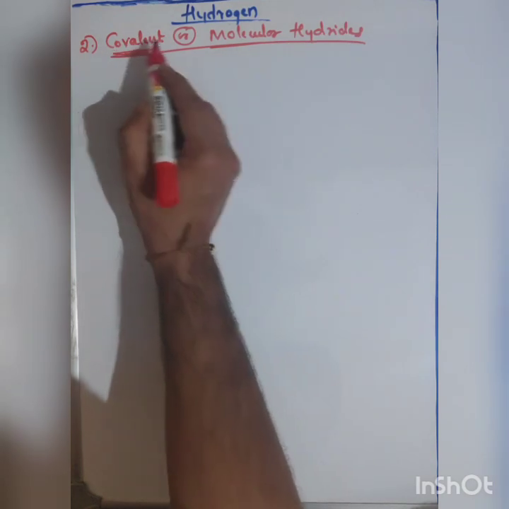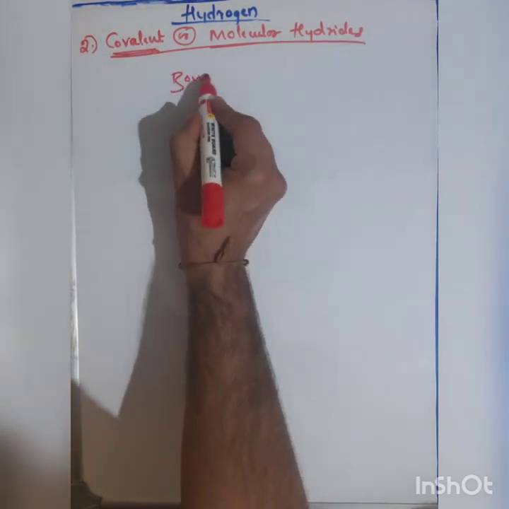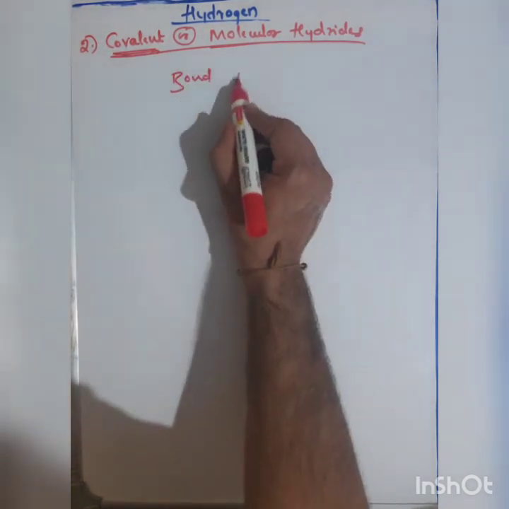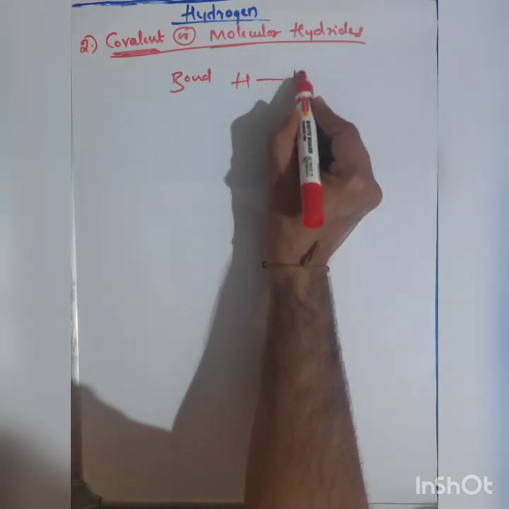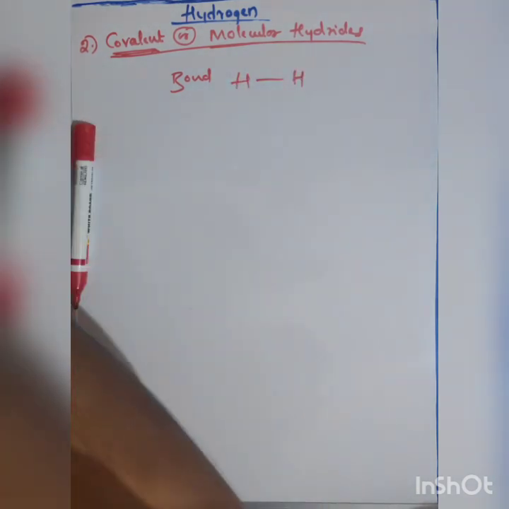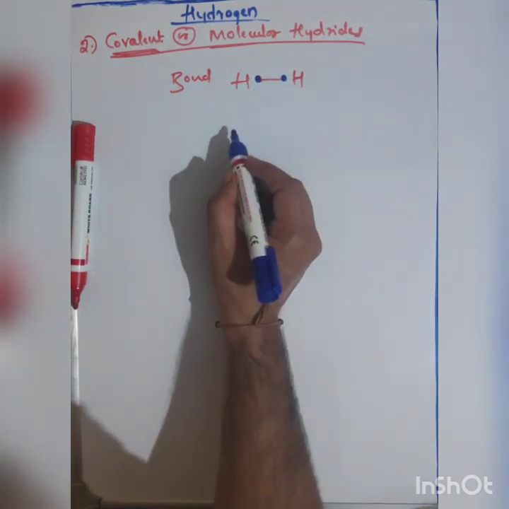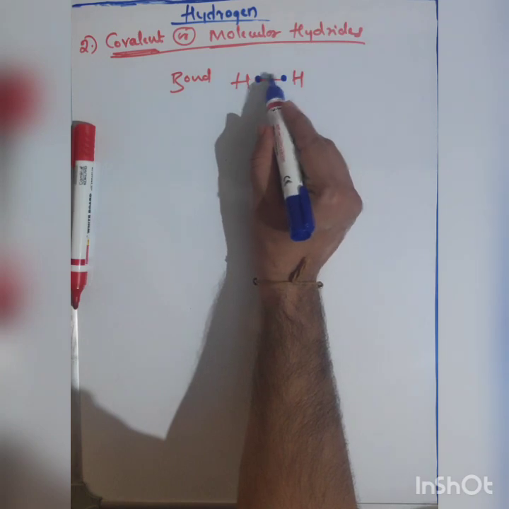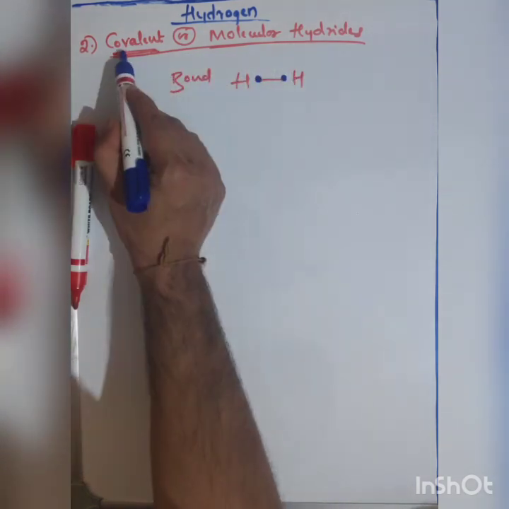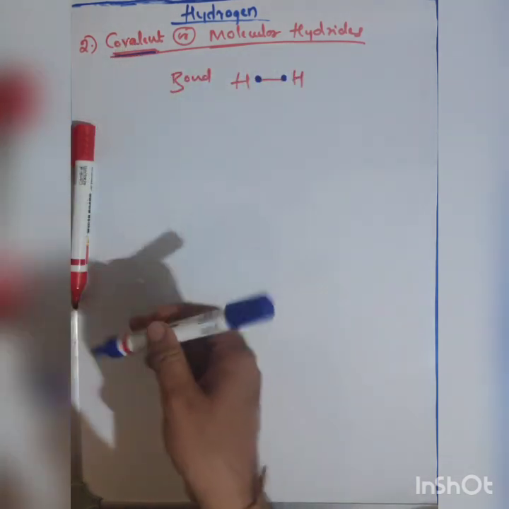Covalent is a type of bond, formed by the equal sharing of electrons. We know that in one bond we have two electrons. The two electrons are equally shared and give one covalent bond.